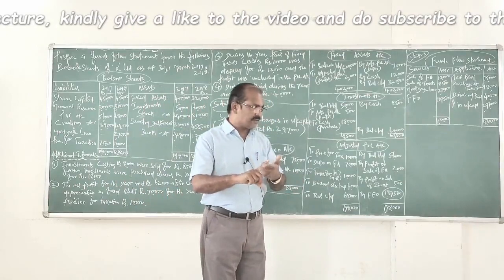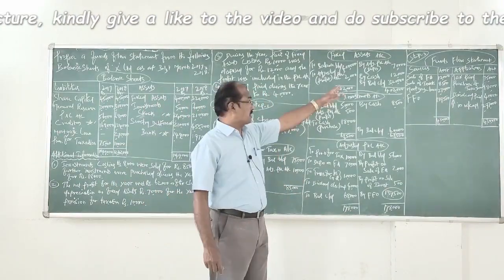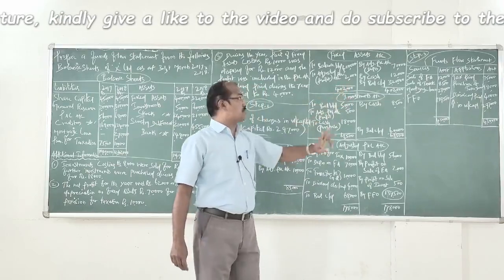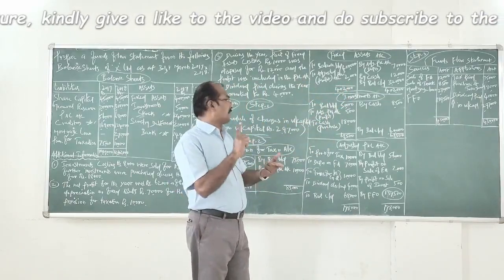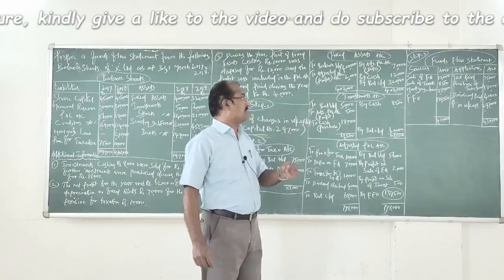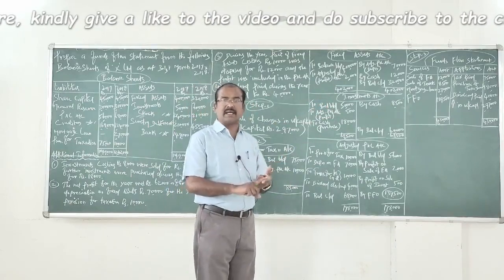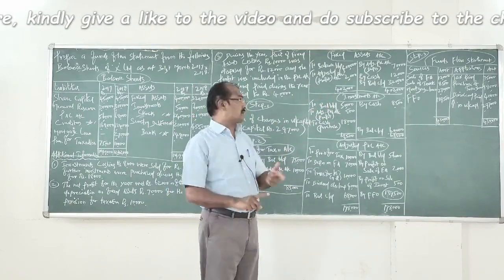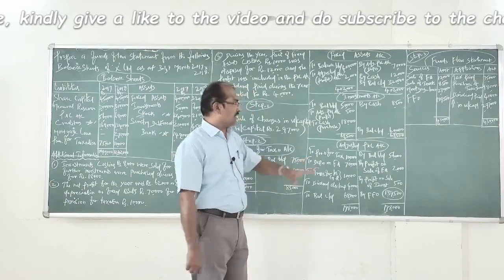This is for sale of fixed assets amounted 12,000 rupees. What is that? By cash 12,000 to fixed assets 12,000. Now, let us record the profit element with regard to this account. What is that? Fixed assets account, debtor to adjusted profit and loss account 2,000. So, this is for recording the profit element.